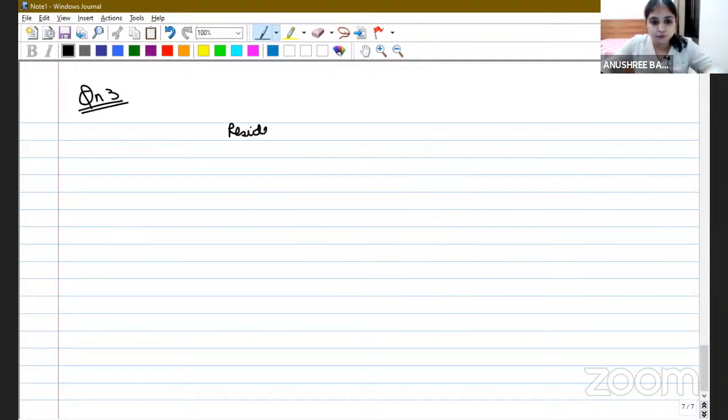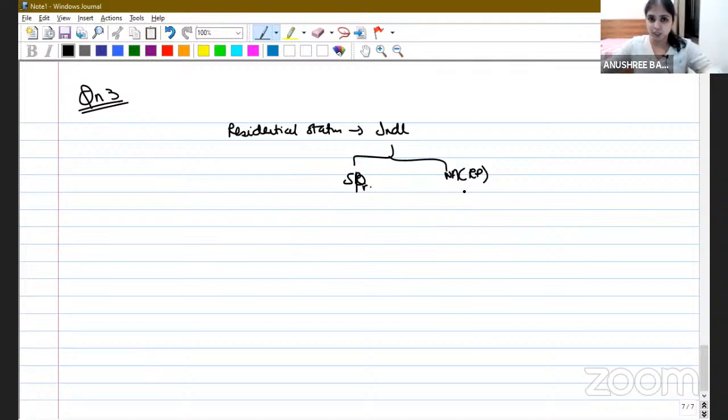Whenever you are supposed to find the residential status of an individual, you will first of all check whether the special provision is applicable. Only if the special provision is not applicable, only then you will go to the regular provision. Now, the special provision is the new provision, that 120 days provision, and the regular provision is the old one. All right. Now, if you want to apply the special provision, you have to fulfill some conditions. Number 1, the assessee should be either an Indian citizen or a person of Indian origin.